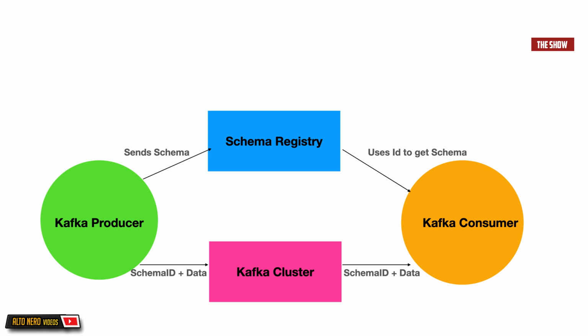So in summary, a Schema Registry is there to basically help us to validate the schema or the shape of the messages that we send to Kafka. So the producer will send a message to Kafka. It will store inside of that message the schema ID. When we are consuming, we get that schema ID and we use that schema ID to retrieve the schema from the Schema Registry, and then we will use that schema to basically deserialize the bytes back into a form that we can understand and use in our other services. I hope this makes sense.